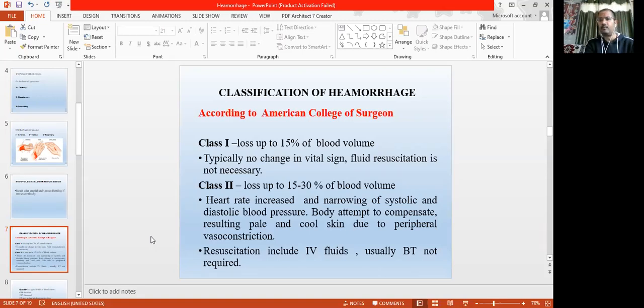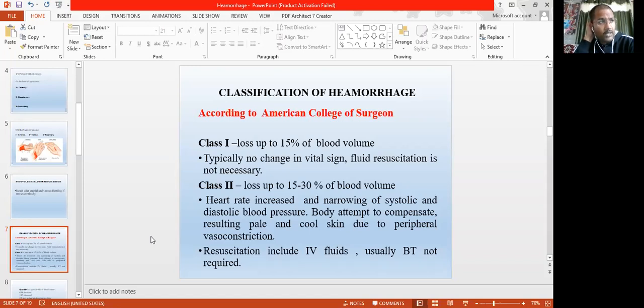Just like that, if you have a patient of hypovolemic shock and you have no other reason, then you must consider it hemorrhagic shock. Take every hypovolemic shock as hemorrhagic shock until it is proven that it is due to some other condition. Understand?